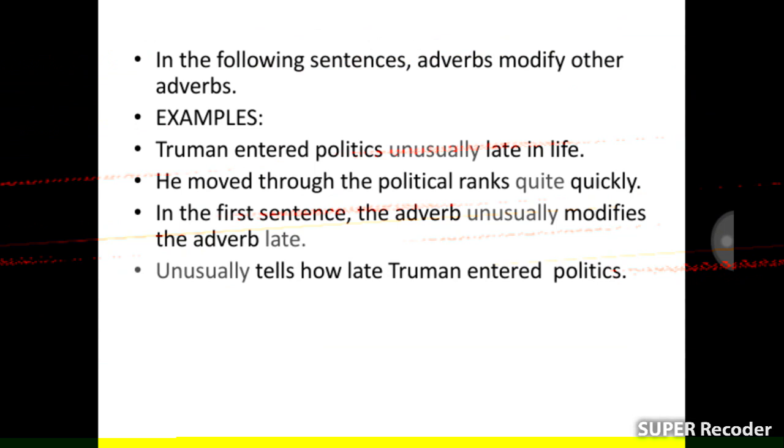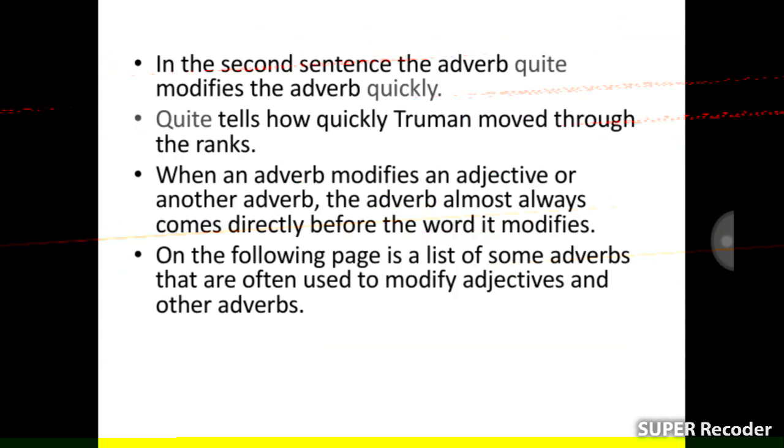Unusually tells how late Truman entered politics. In the second sentence, the adverb quite modifies the adverb quickly. Quite tells how quickly Truman moved through the ranks.